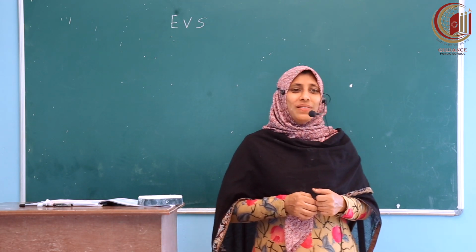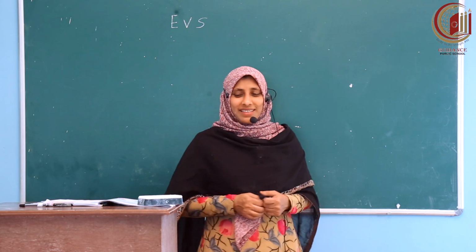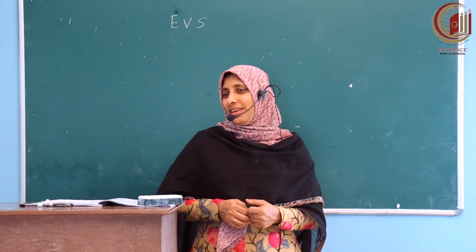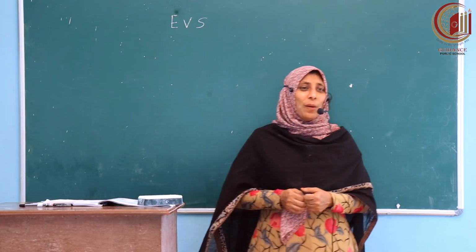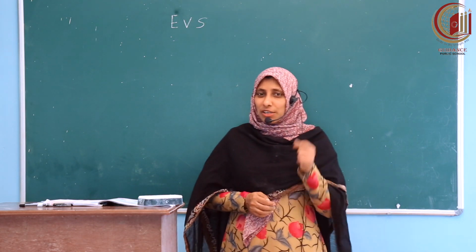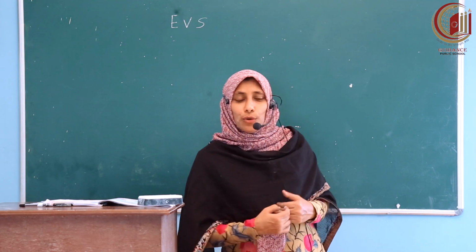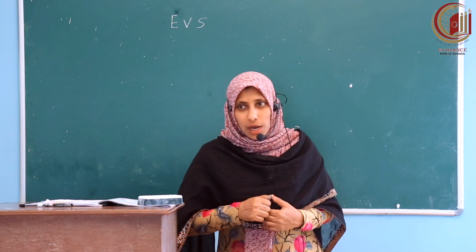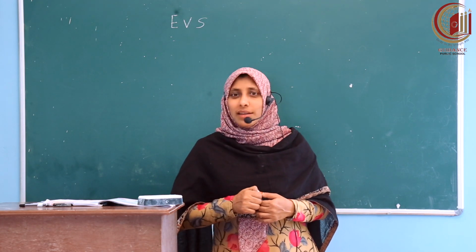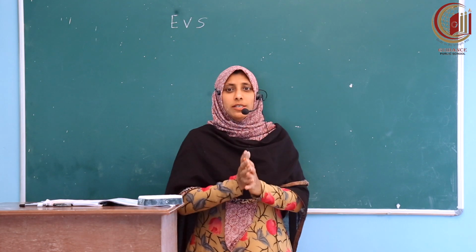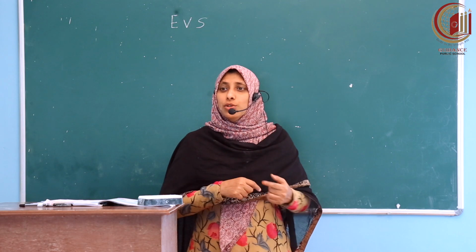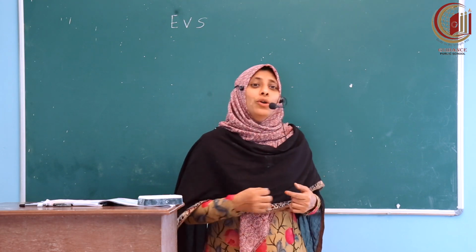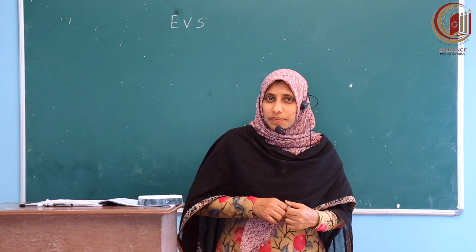Okay, so let us come back to our EVS class. Last class we studied globes and maps. I told you Ferdinand Magellan proved that the earth's shape is round. And I told you the globe is a spherical model of the earth, which rotates to help us show different continents and oceans.